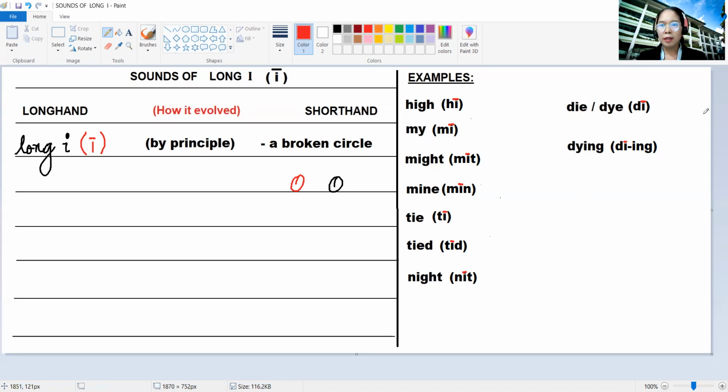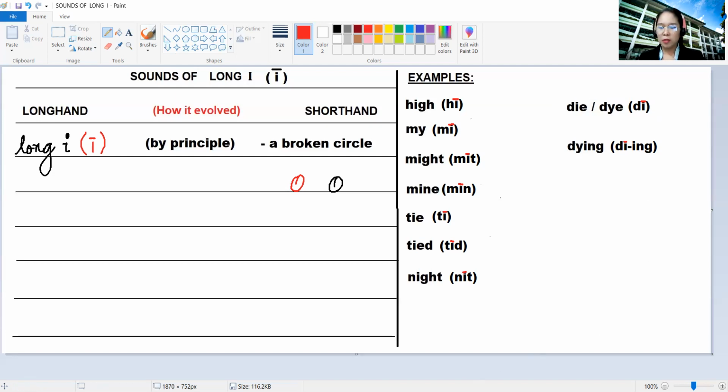For the word die, the same sounds but different meanings, we have the letter D and long I only. We do not hear the sound of E. And for the other word, we do not hear the sound of Y and E. It's only D and long I. And for the word dying, we do not hear the sound of Y. It's only D, long I, and ing.